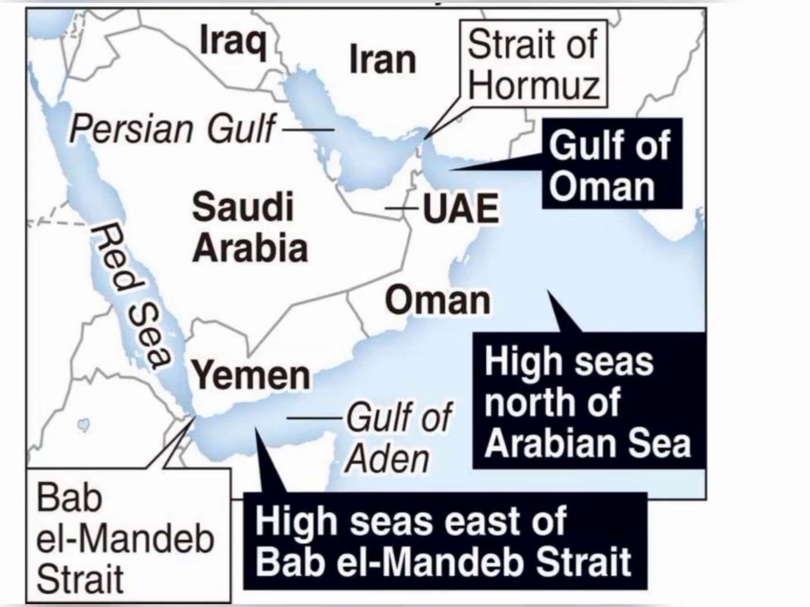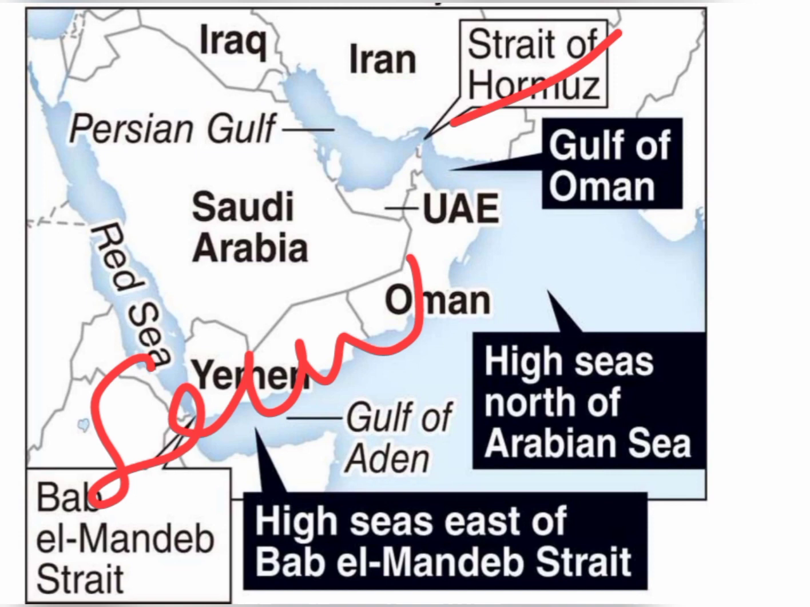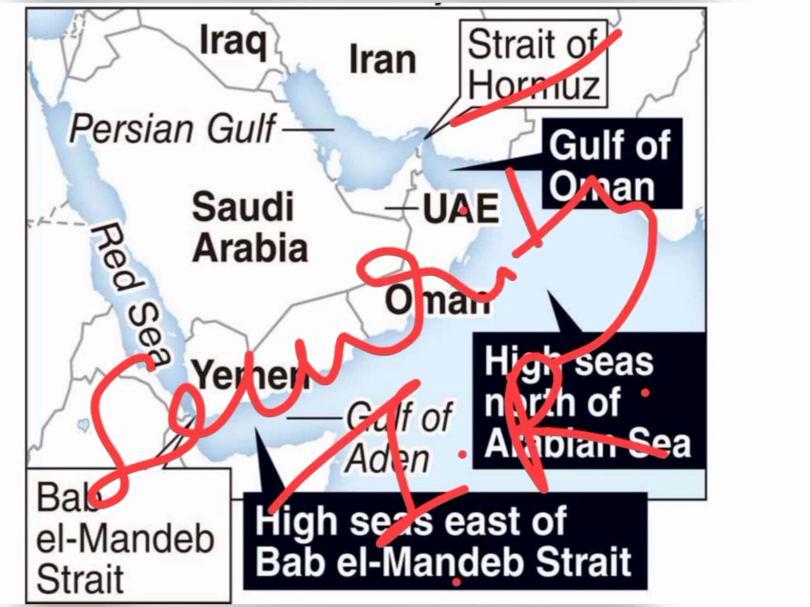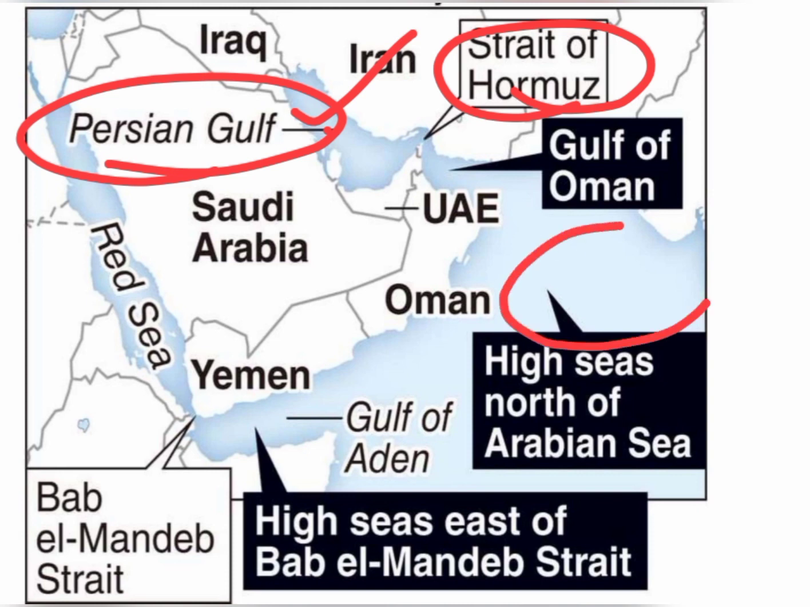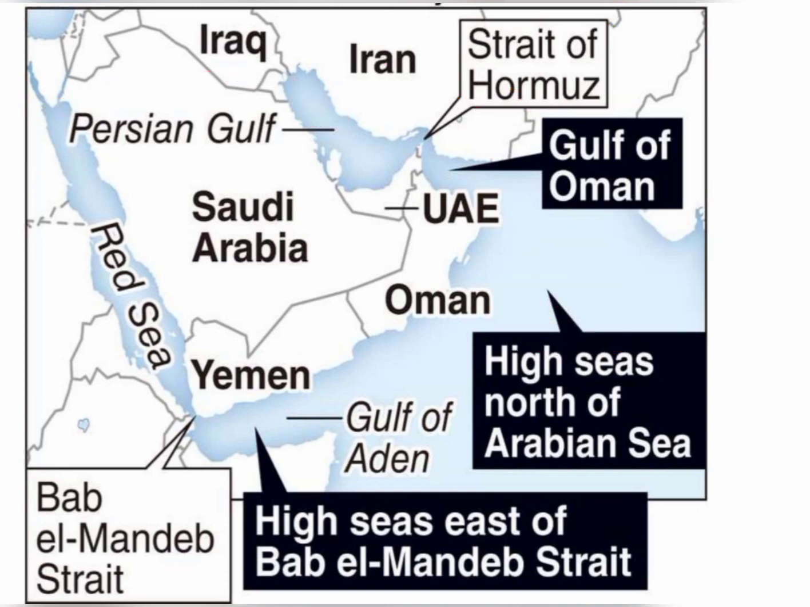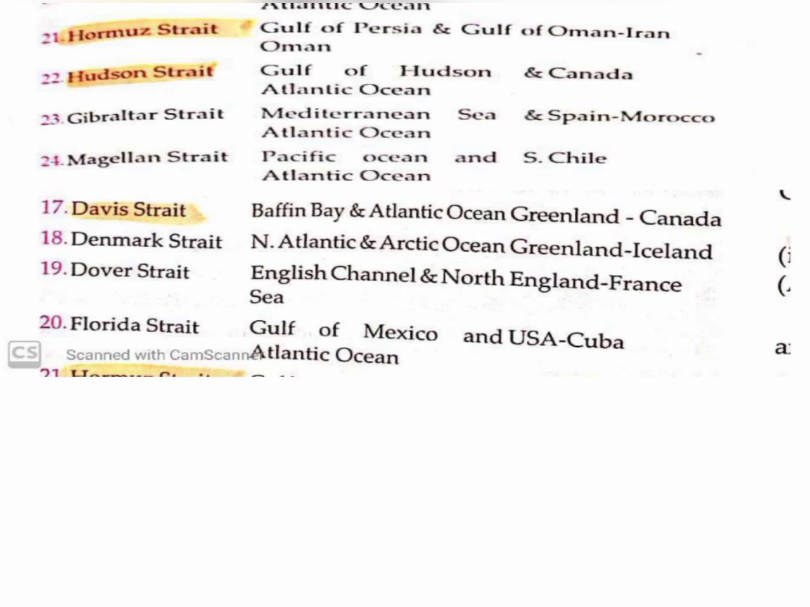The Strait of Hormuz in the Middle East is very important for the purpose of security, or you can say for the purpose of international relations. The Strait of Hormuz connects the Persian Gulf, here is the Arabian Sea, Gulf of Oman. So the Strait of Hormuz connects the Persian Gulf and the Gulf of Oman. And here's the other strait, Bab al-Mandeb Strait, which connects the Red Sea and the Gulf of Aden. Here you can see that the Strait of Hormuz connects the Persian Gulf and the Gulf of Oman.